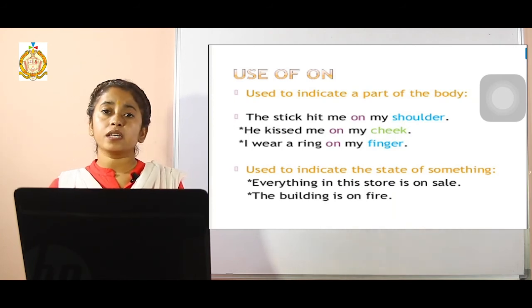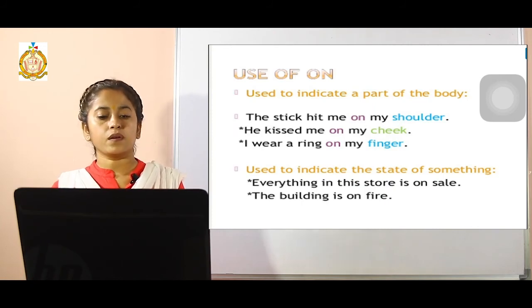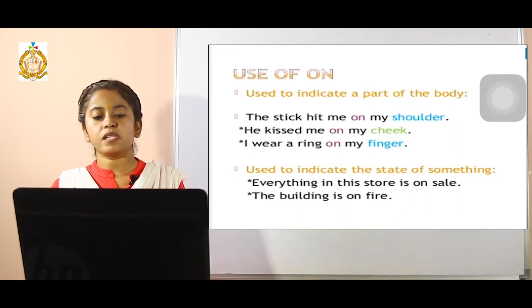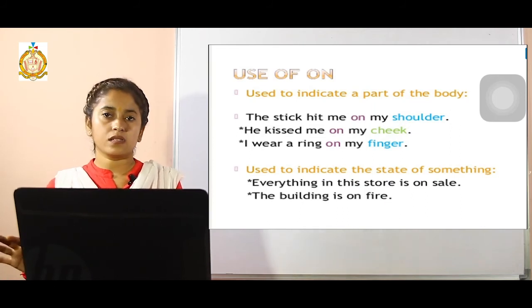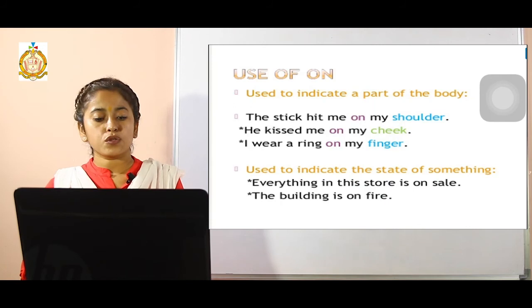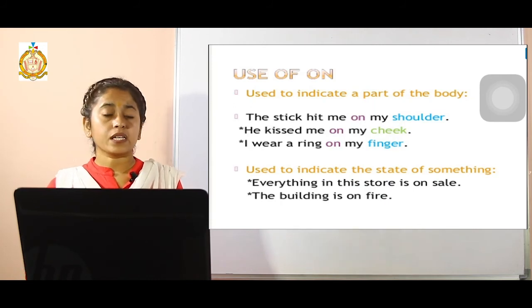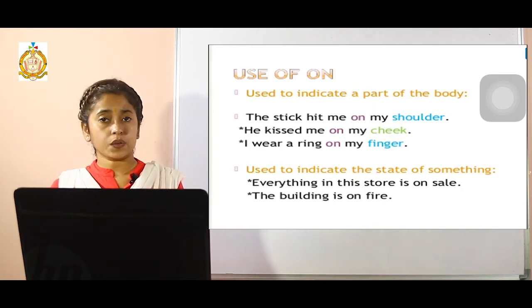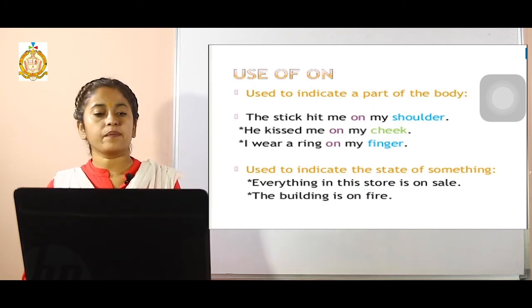It is indicating the place where the party has been arranged over there, at the clubhouse. Then it is used in email addresses also. For example, please email me at abc@such. Then it is also used to indicate an activity. For example, I am good at drawing a portrait. Activity or a quality also. We can use at there.